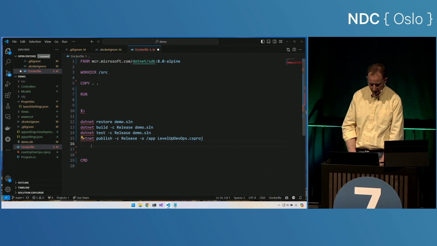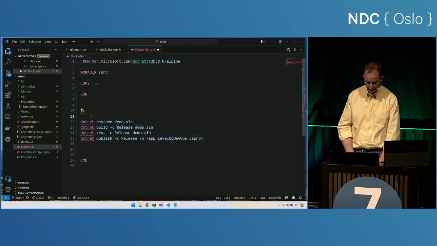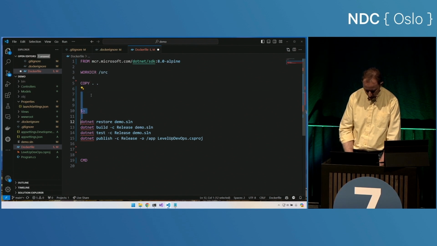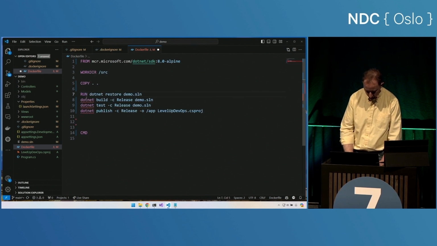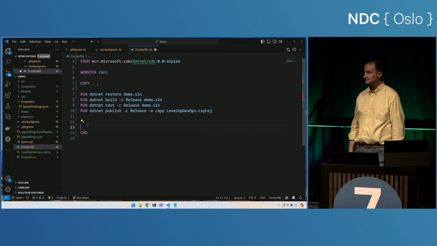And so maybe I might want to move this to build.sh and just call it, but I kind of like it right here. So now how do we run these as Docker commands? Well, let's do this. Let's run this one, and this one, and this one, and now they are Docker commands.